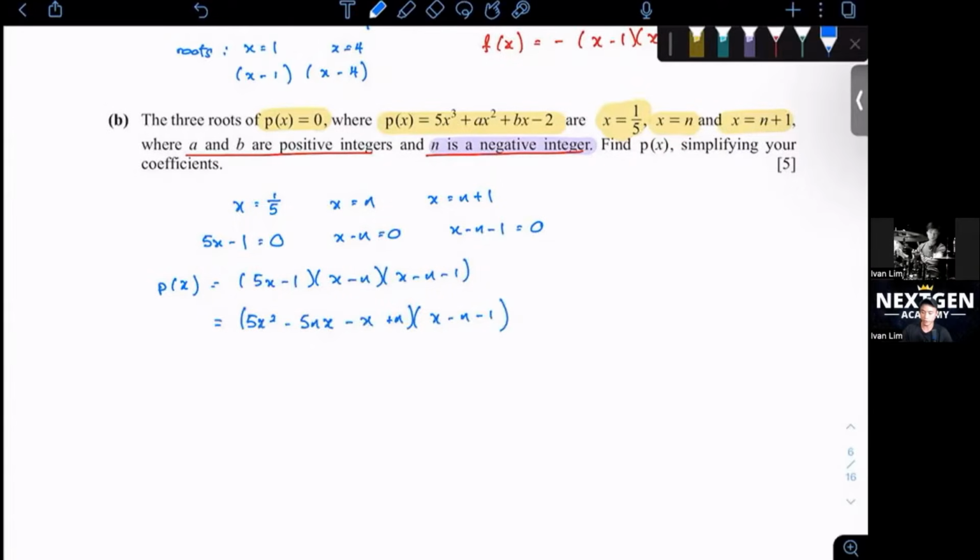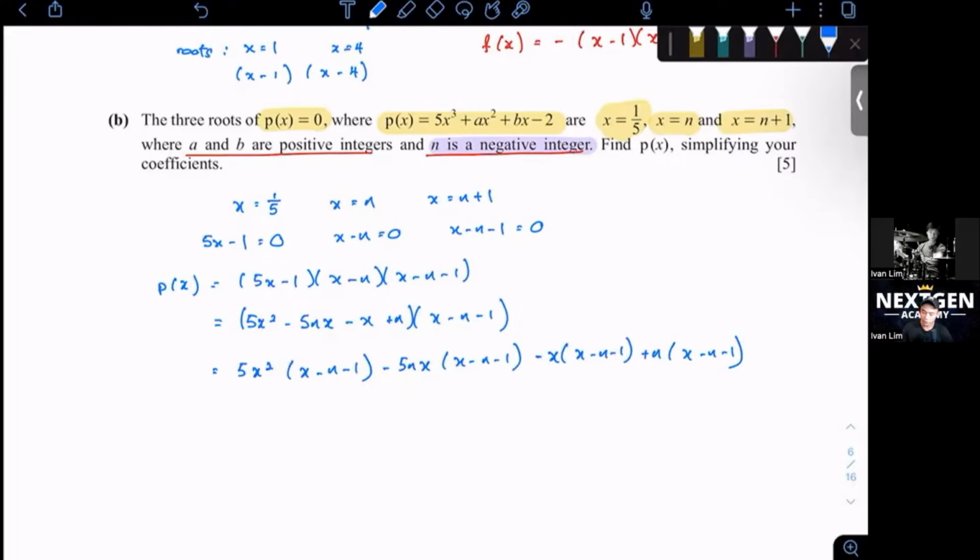Another way is to rewrite it in this manner, where you put 5x squared times (x minus n minus 1), then minus x times (x minus n minus 1), plus n times (x minus n minus 1). It's exactly the same thing, but clearer. You probably take about 20 to 30 seconds to write this. Sometimes writing extra to make your chances of making a mistake lesser is worth it.